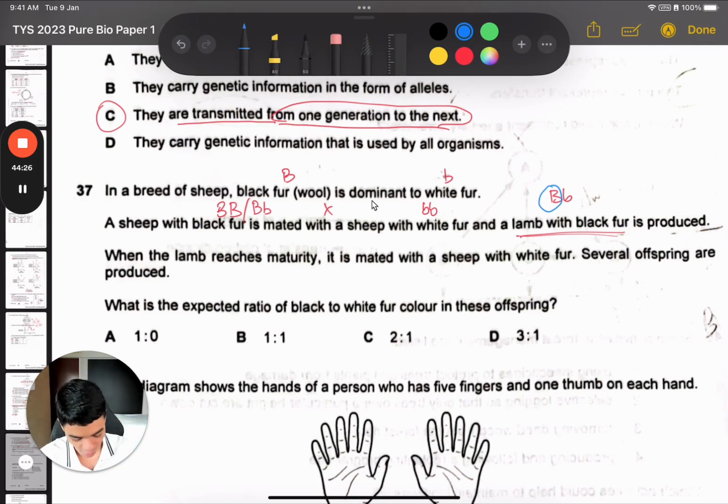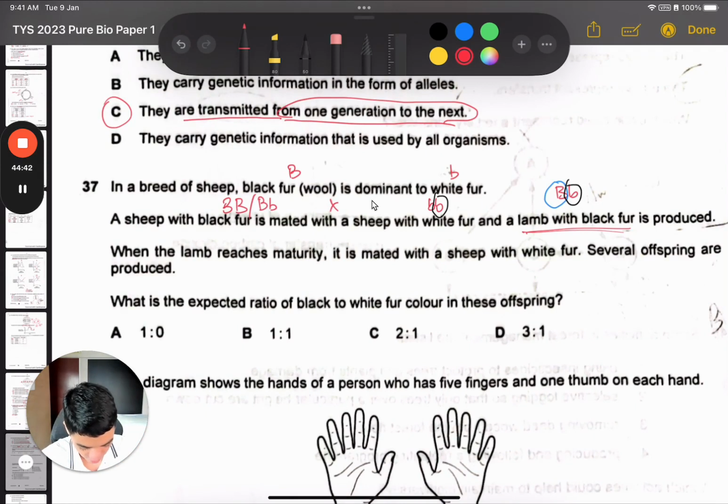And one of the alleles given must have been a small b allele, because the white fur parent can only give the small b. So it must give at least one to this sheep. So we know that this lamb here is heterozygous. When it grows up, it mates with a white fur sheep, which is small b, small b. Okay, what is the offspring ratio?